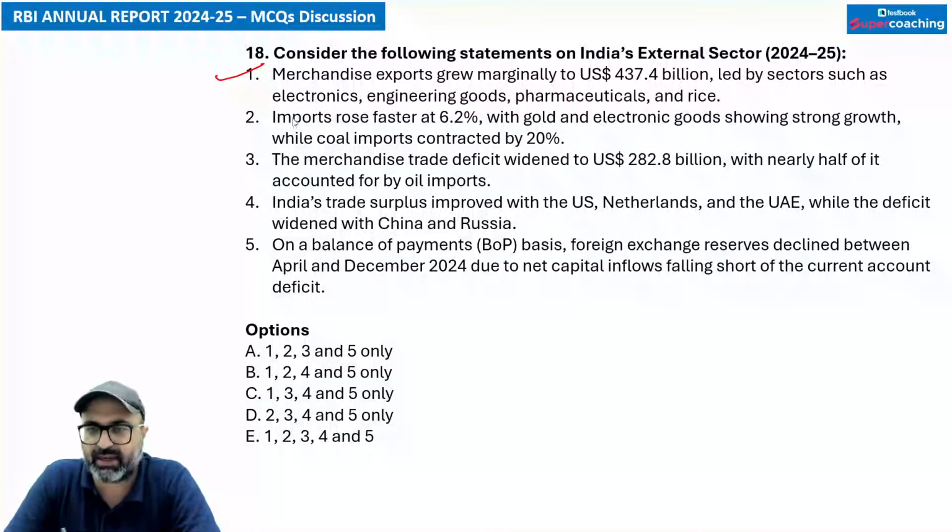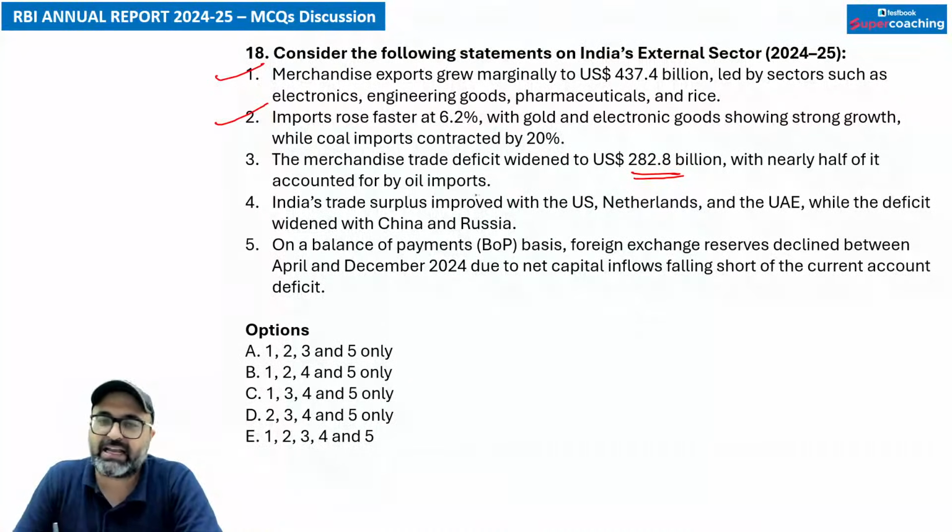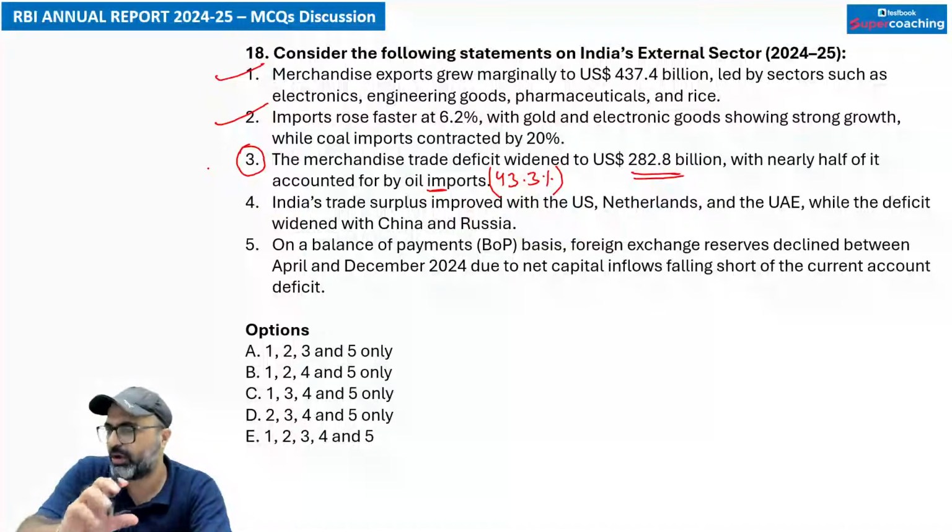अगर मैं merchandise की बात करूं, merchandise exports बढ़ा है, but it's pretty low in comparison to merchandise import, which has increased 6.2%. That is absolutely correct. और इसमें जो मेजर कंट्रीब्यूशन है दैट इज गोल्ड एंड इलेक्ट्रॉनिक गुड्स. दैट इज करेक्ट. अगला पॉइंट है the merchandise trade deficit widened to $282 billion with nearly half of it accounted by the oil imports. Half of it थोड़ा सा टफ होगा बोलना क्योंकि it is approximately 43.3%. It is approximately 43.3%. तो अभी के लिए मैं इसको पॉइंट ऑफ डाउट रखता हूं.